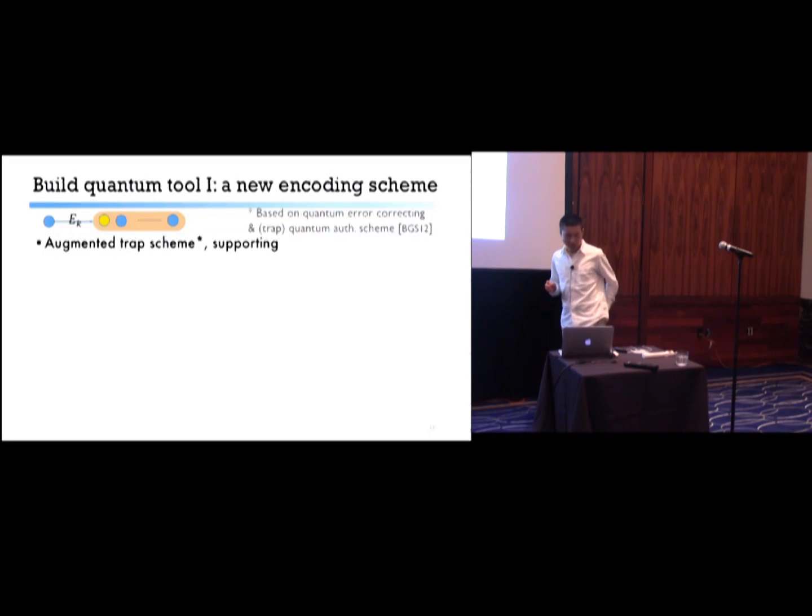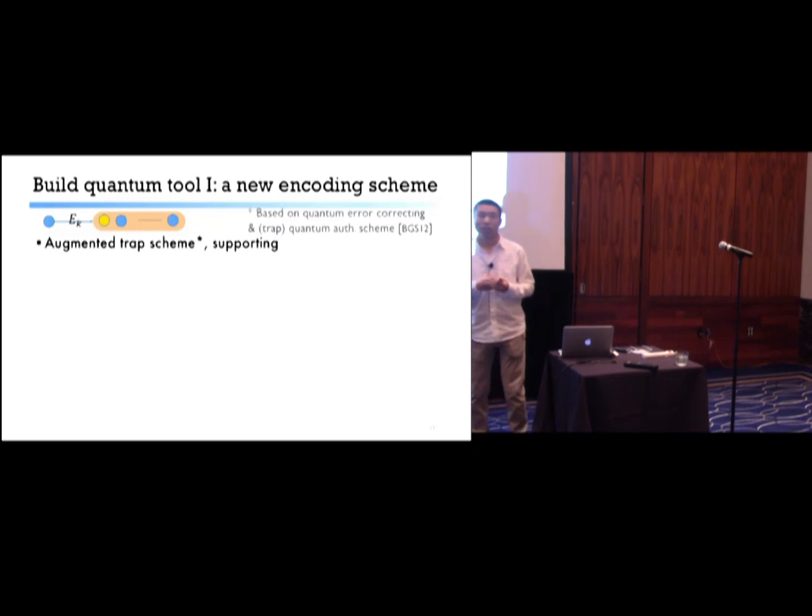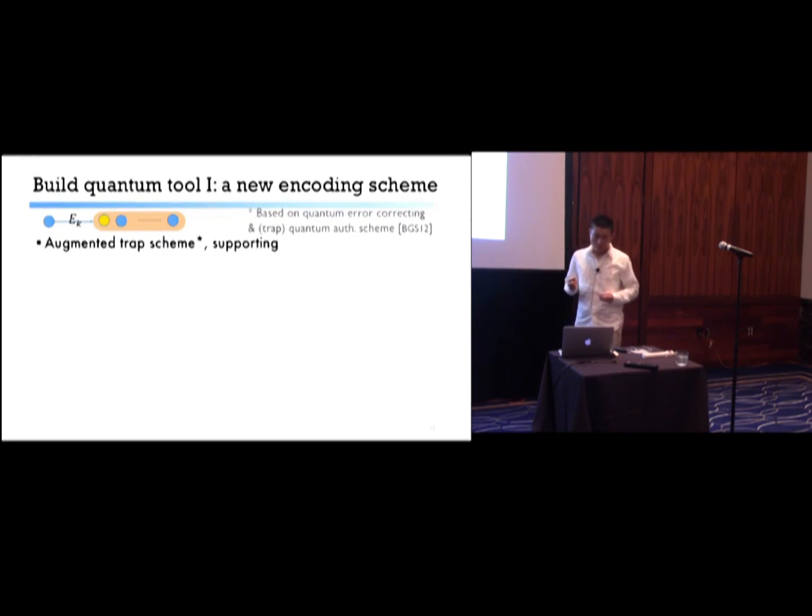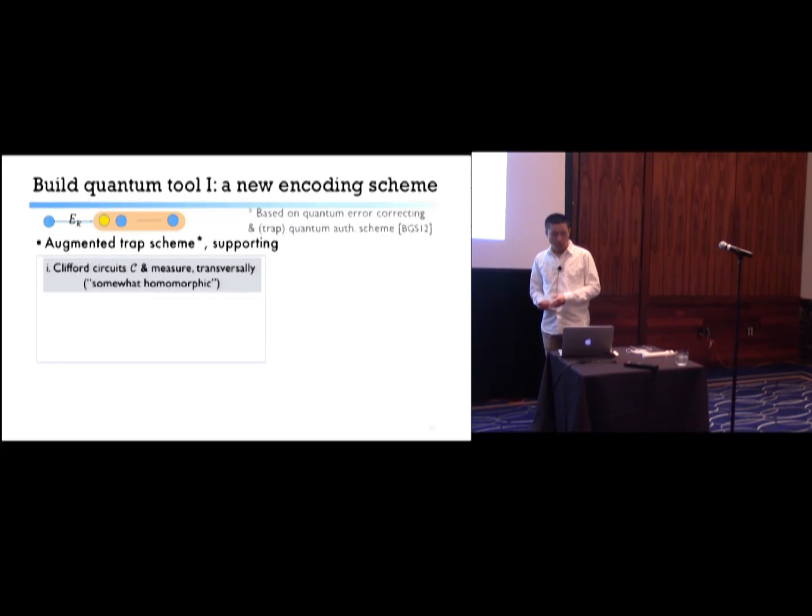All right, let's go to the first tool we built, which is an encoding scheme for quantum states. It's based on ideas from quantum error correction and quantum authentication schemes. It encodes quantum states into more qubits under a classical key K. We call this the augmented trap scheme, and it gives us what we want. First of all, we can apply a family of circuits called Clifford circuits, and also the measurement operation, transversally on the encoded data.